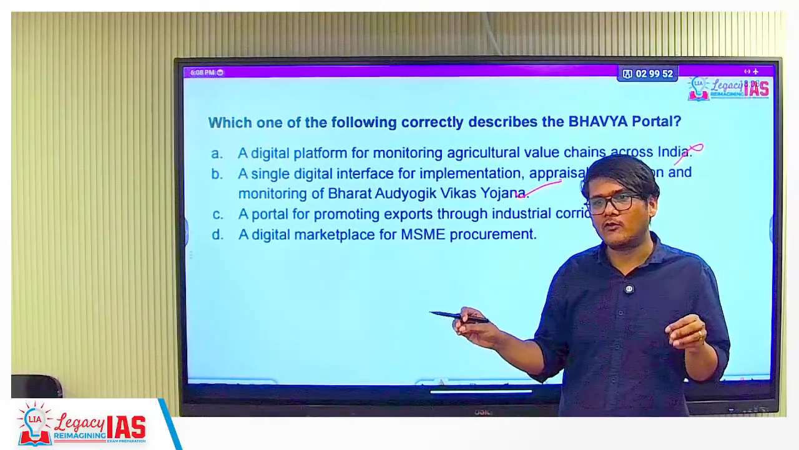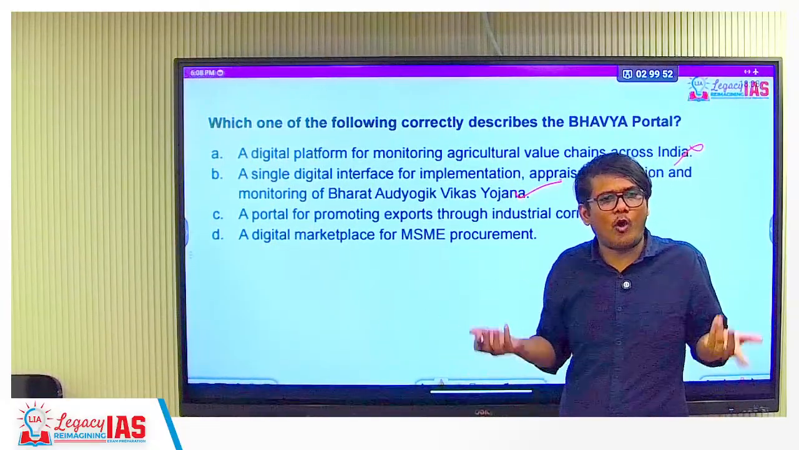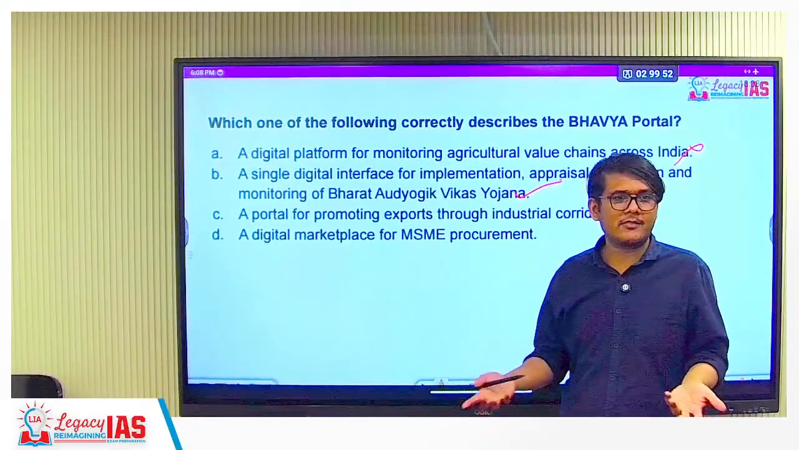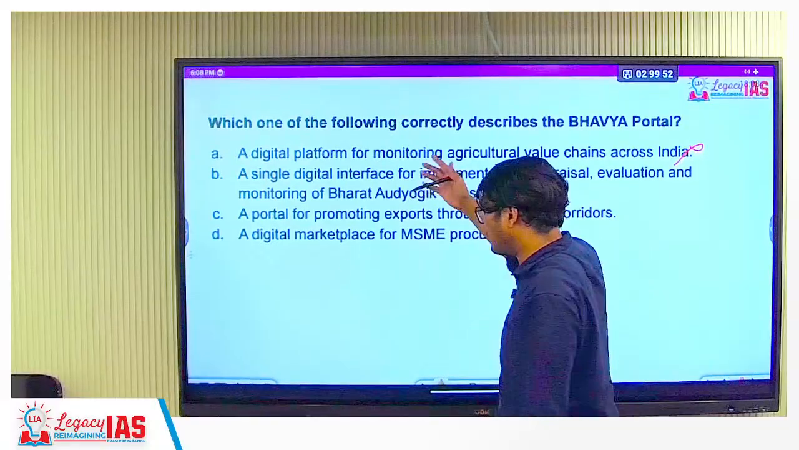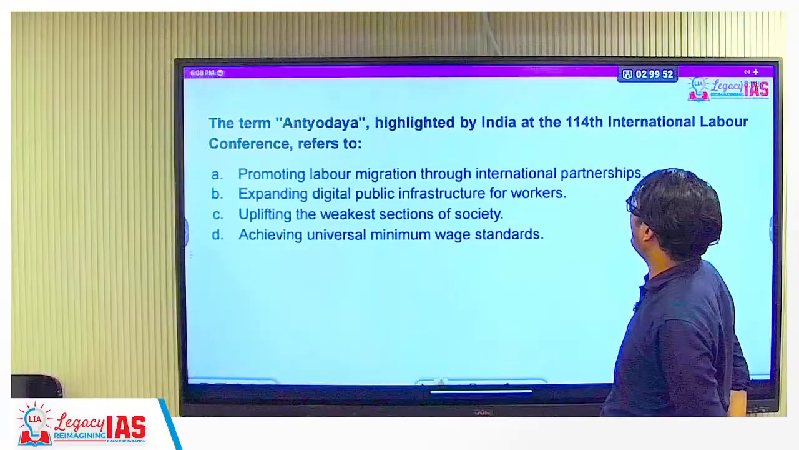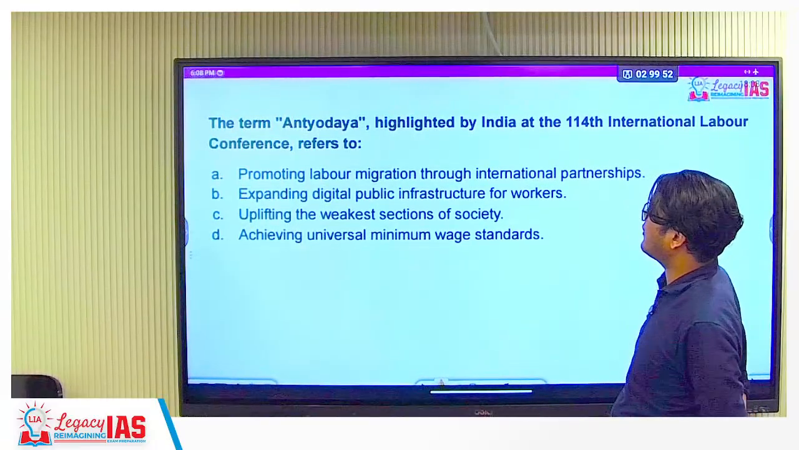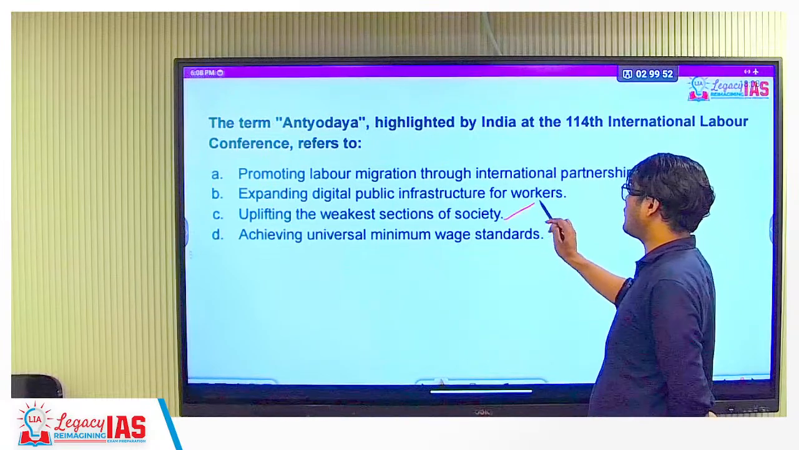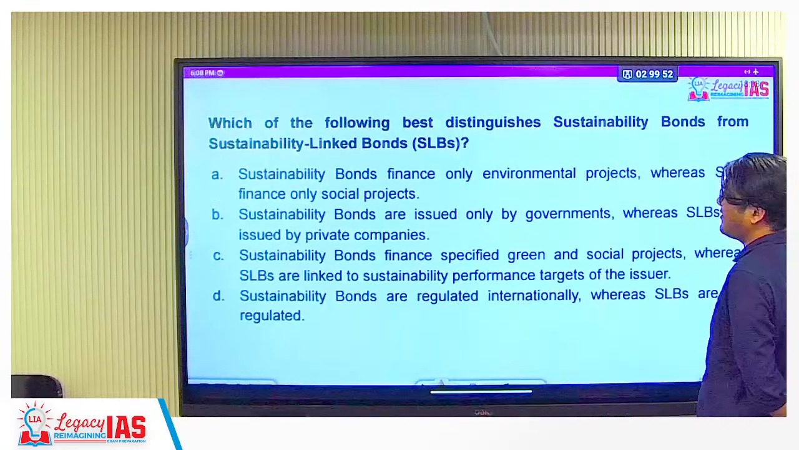They have also asked, Basel norms are related to what? They have talked about environment, banks, this, that. Basel norms are related to banks. That is the question that has been asked in UPSC. The term Antyodaya highlighted by India at the 114th International Labour Conference refers to uplifting the weakest sections of the society. This is easy.